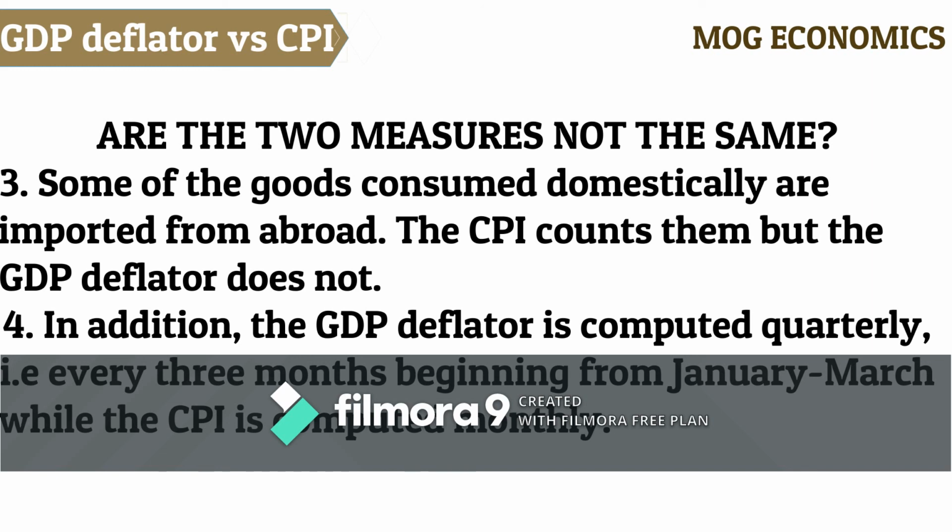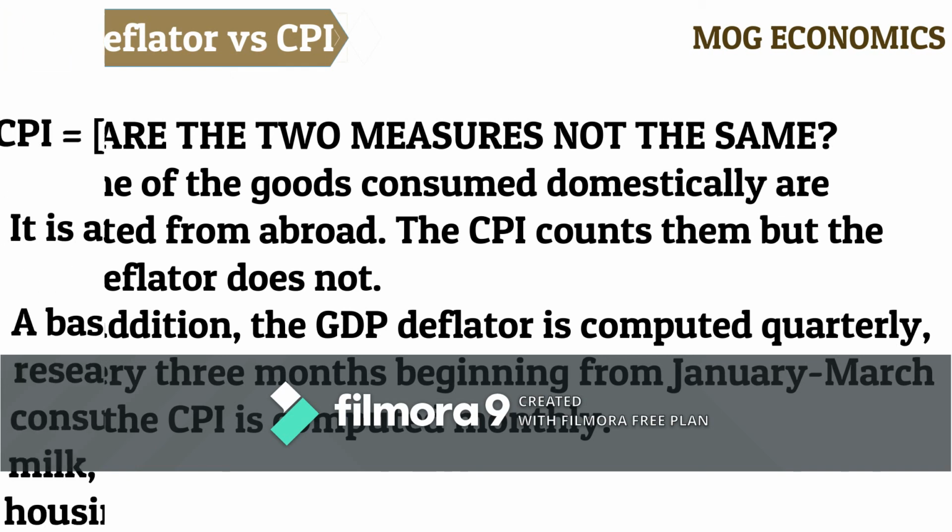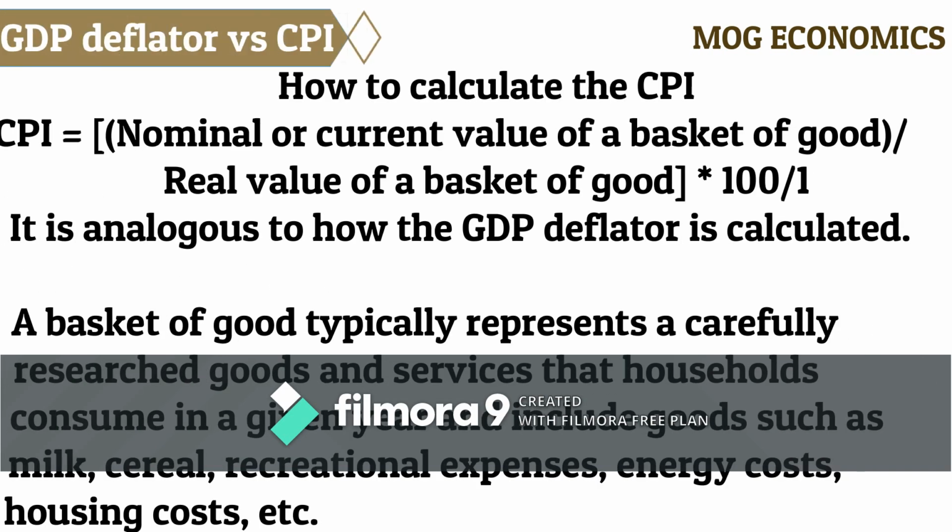Calculating the CPI is analogous to how we calculate the GDP deflator. All that changes is the consumer basket of goods in real and nominal terms. A basket of goods that households consume is chosen and could include several goods, such as cereal, milk, housing costs, toys, recreational expenses, energy costs, etc. that are consumed by households.